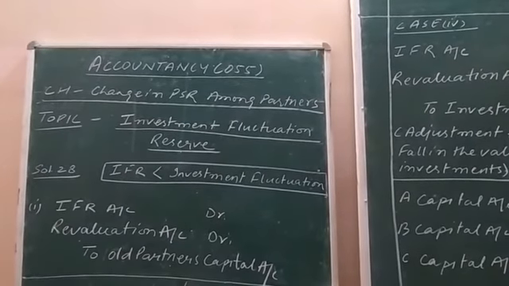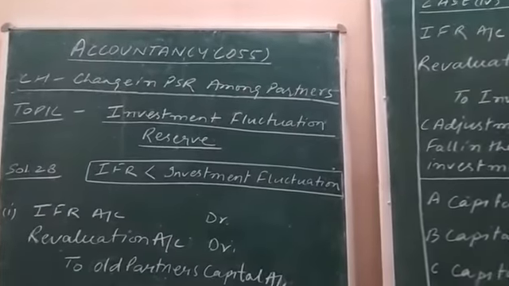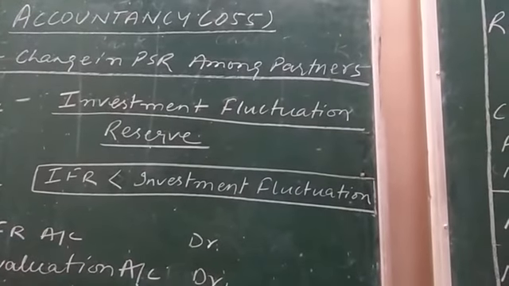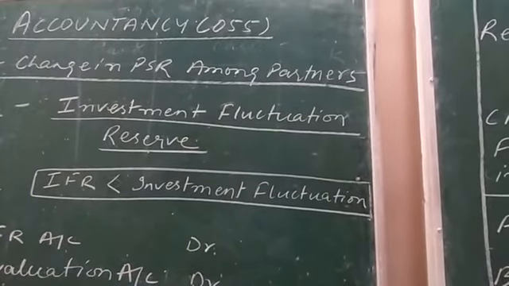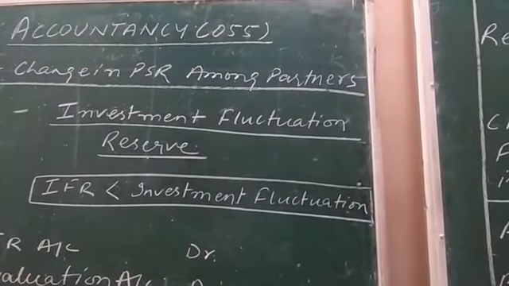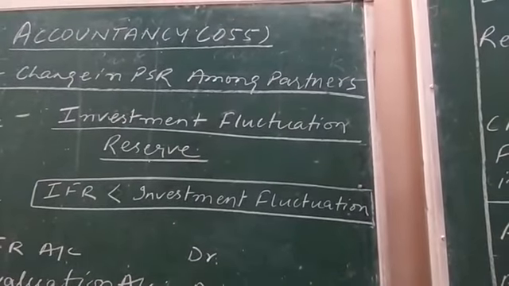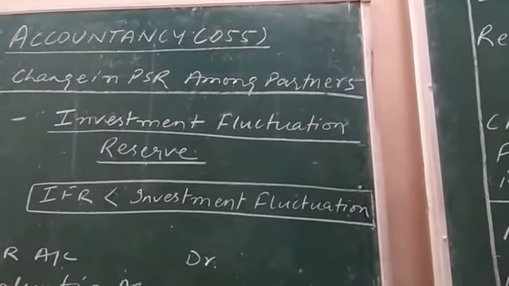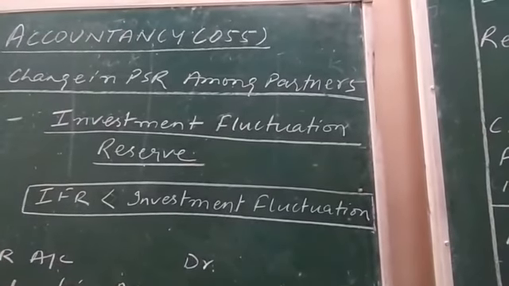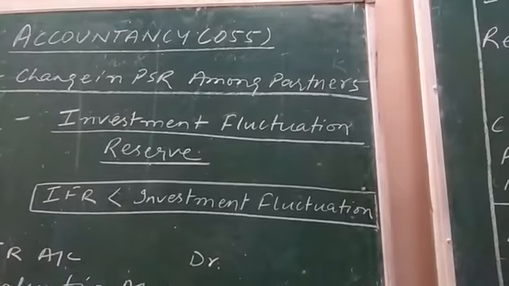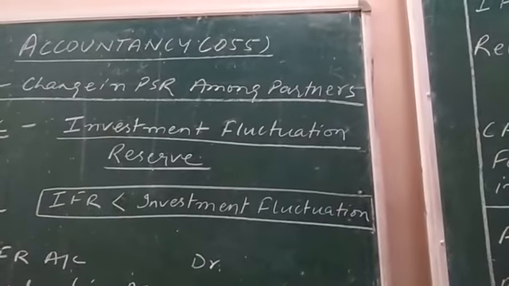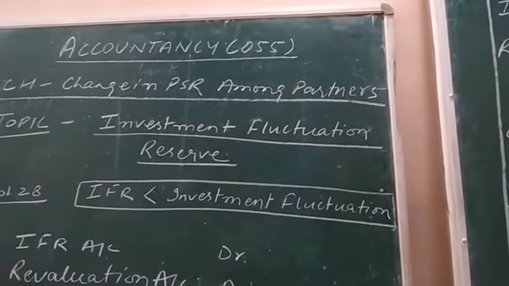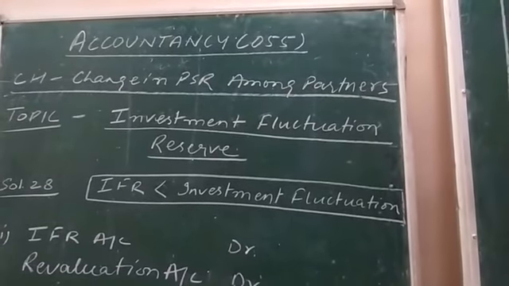Here you can see the investment fluctuation reserve, that is the reserve maintained to recover the loss due to decrease in the value of investment. Here the reserve is lesser than the decrease in value of investment. That is, investment fluctuation is more than investment fluctuation reserve. So the loss is more than the reserve maintained by the partnership firm. So the loss is beyond expectation.